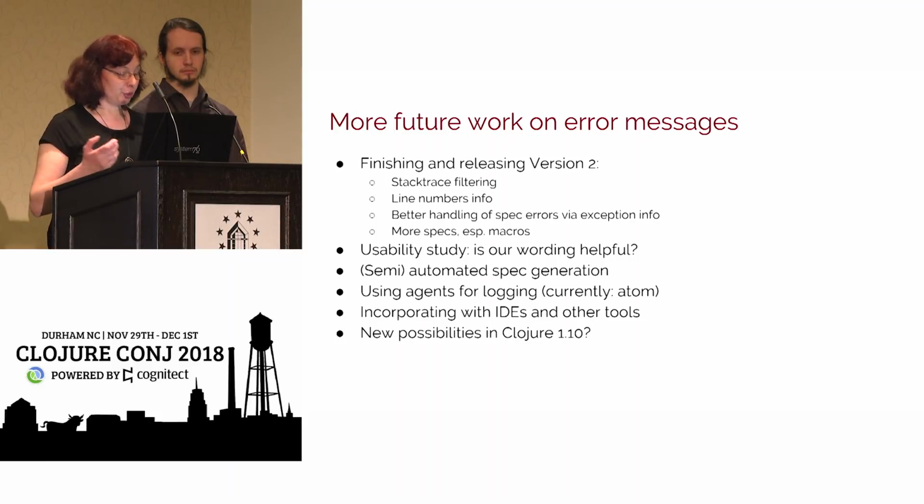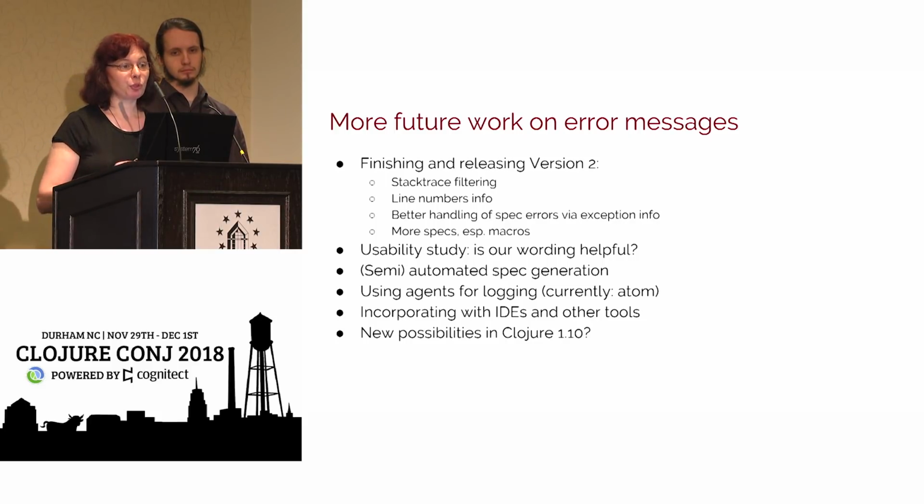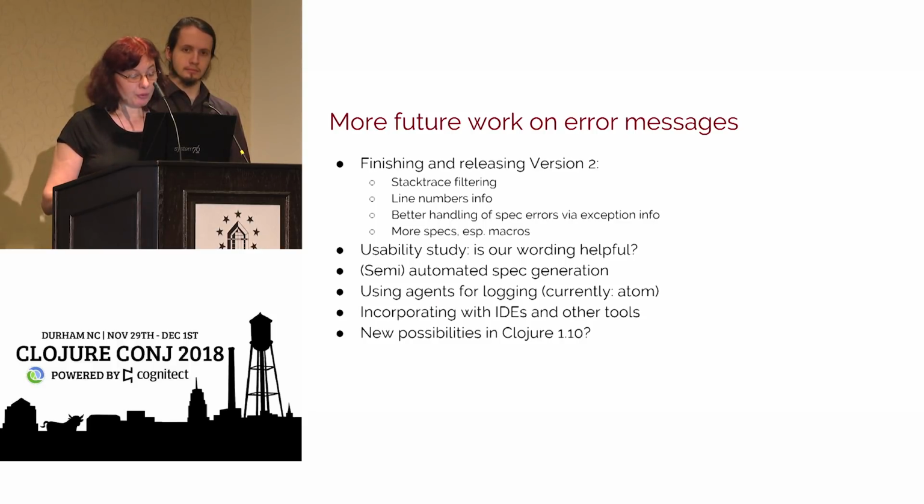And then you heard that there is a lot of ongoing work for what we're doing. So our main goal is to actually have this version 2 that takes advantage of actual information about the arguments, information about the stack trace. And so we can do stack trace filtering with that. We can do line numbers. We can have better spec error handling, especially for macros.